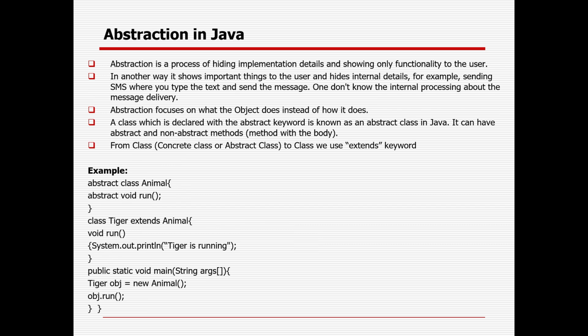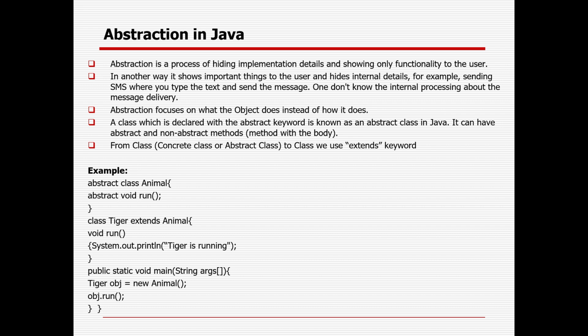Abstraction is nothing but hiding the implementation detail and showing only the relevant functionality to the user. So you can create an abstract class with the help of the abstract keyword. So an abstract class can have abstract and non-abstract methods. Non-abstract method means it can have a body. Abstract method means you cannot have a body. After that, an abstract class can be extended by any other class where you need to implement all unimplemented methods. After that, you can use it.